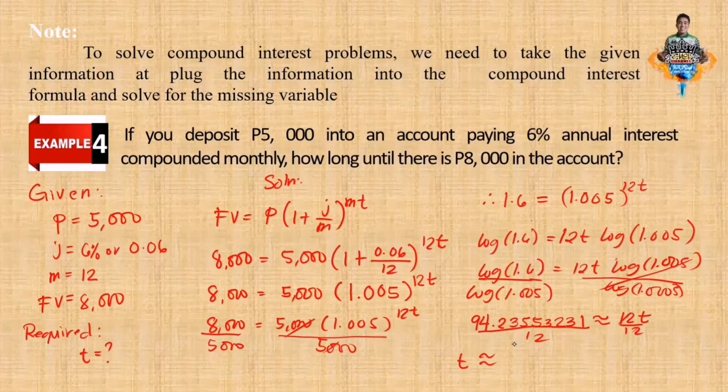Divide 12. The answer must be 7.85. Because we are talking about the number of years, let us round it off to the nearest tenths. So the answer is 7.9 years. That is the final answer for example number 4.